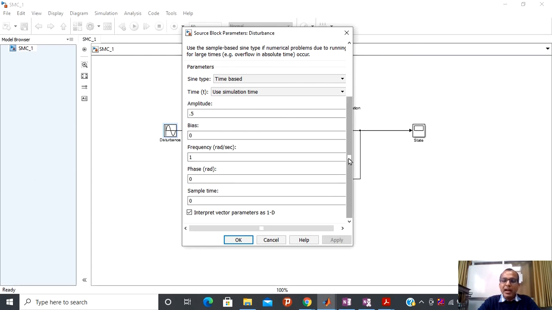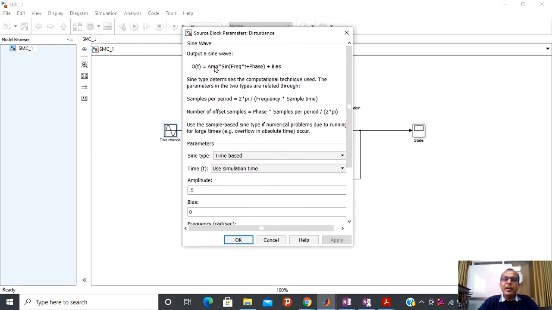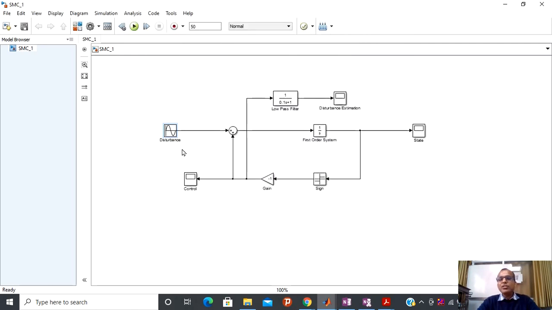Here I have selected amplitude equal to 0.5 and frequency equal to 1, which means I am going to apply a half sine t kind of disturbance to this system. For simulation you have to apply some certain disturbance.